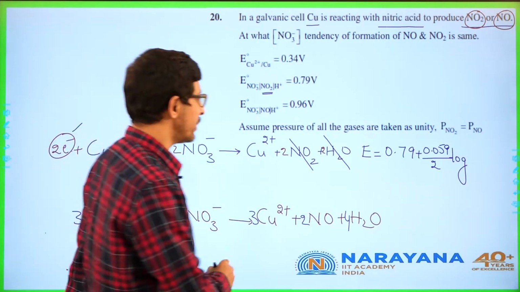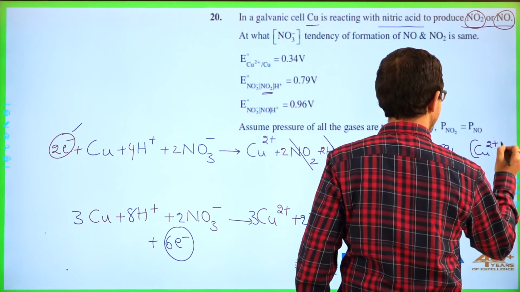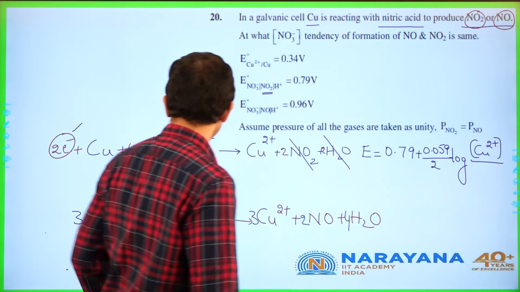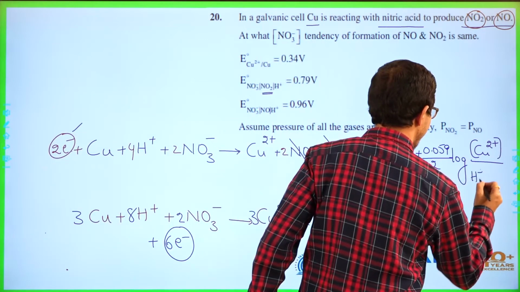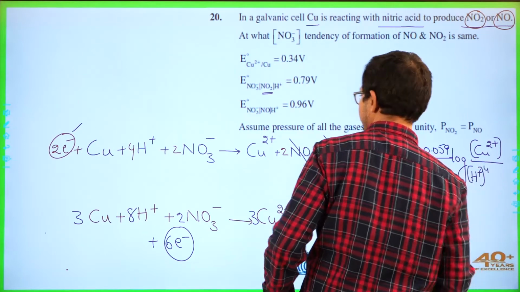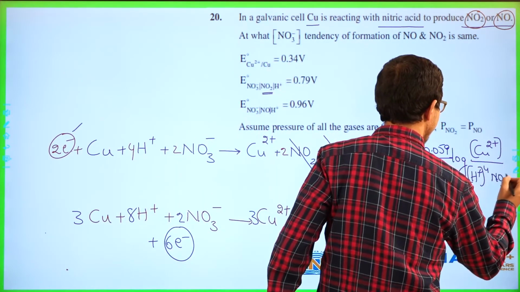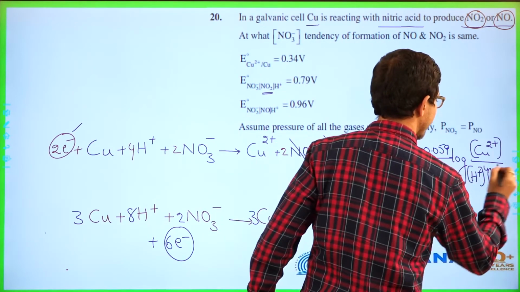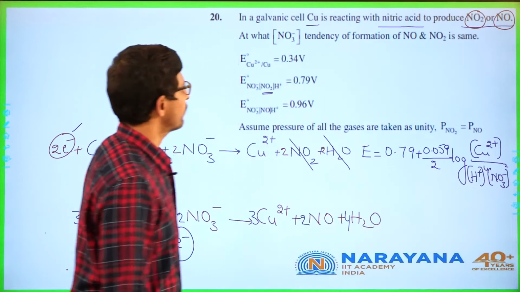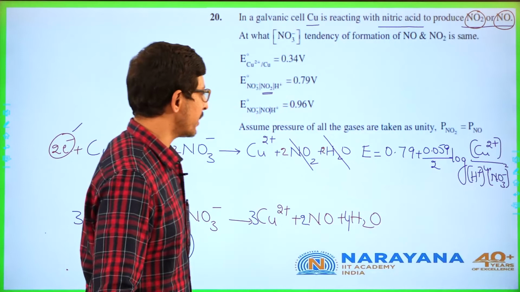Only ions need to be considered. By, here what you are going to get? Ions. So H plus whole to the power 4, and here NO3 minus to the power 2. If you assume here x and x, automatically you will get the data.